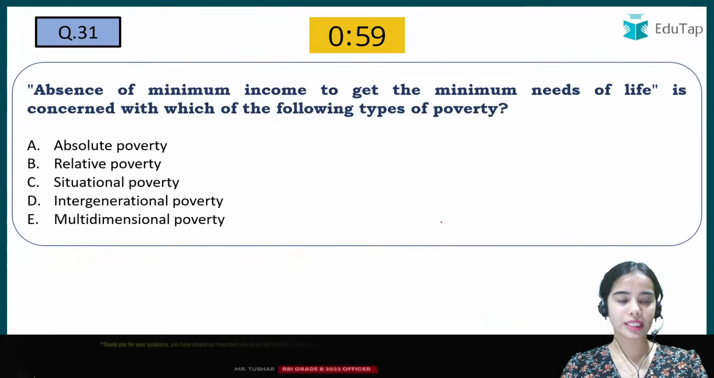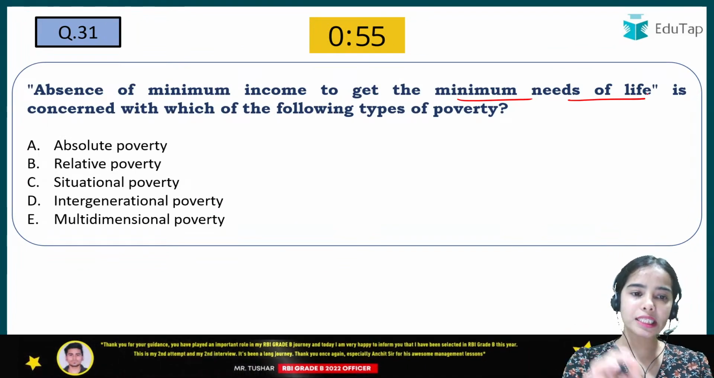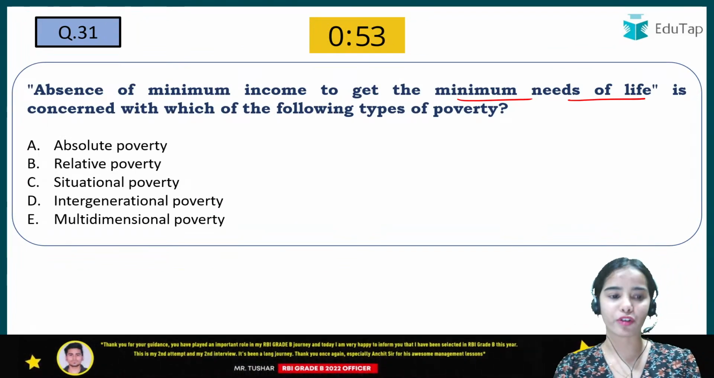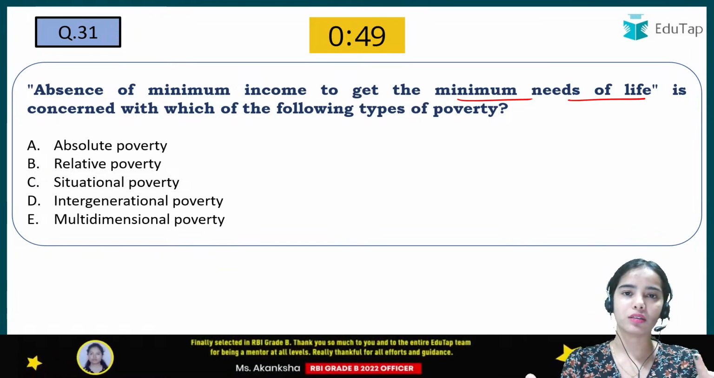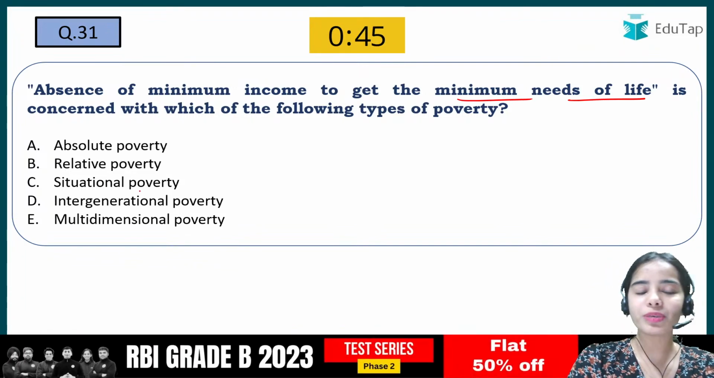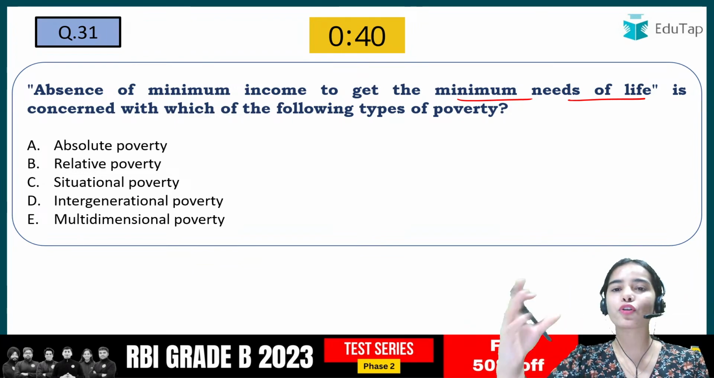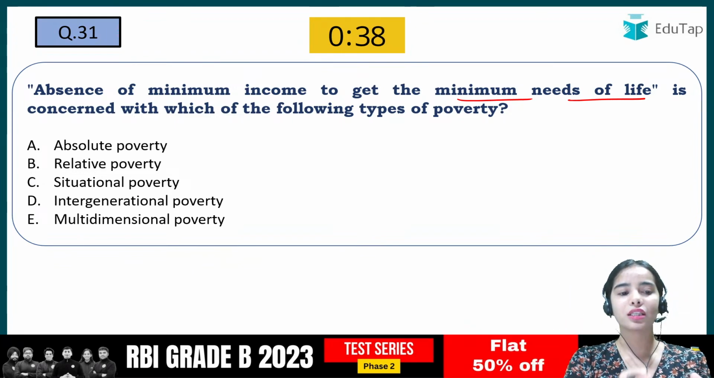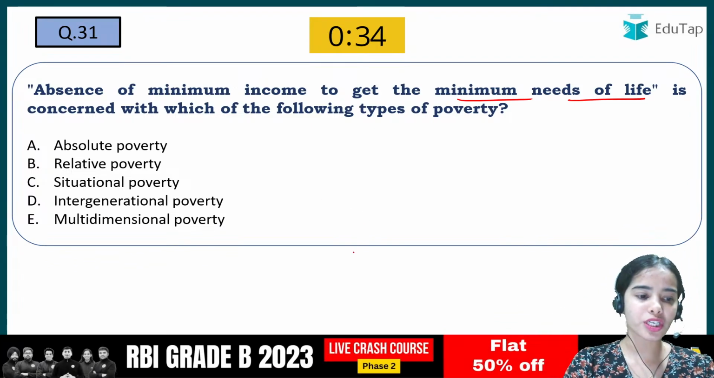The next question is, absence of minimum income to get the minimum needs of life is concerned with which of the following types of poverty? So it cannot be relative poverty because we are not comparing the minimum incomes of different groups. It cannot be situational poverty because here no situation has been mentioned, that because of COVID, because of this or because of that, the problem has come. Intergenerational poverty, we are not talking about the generations.